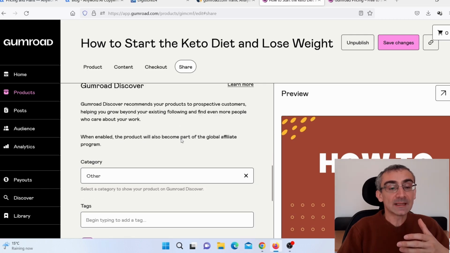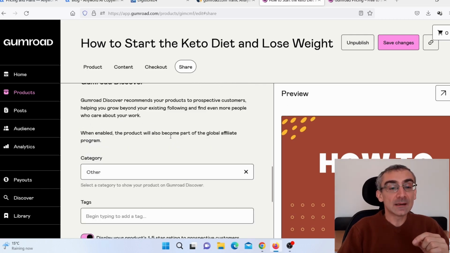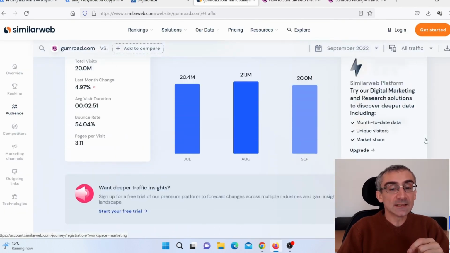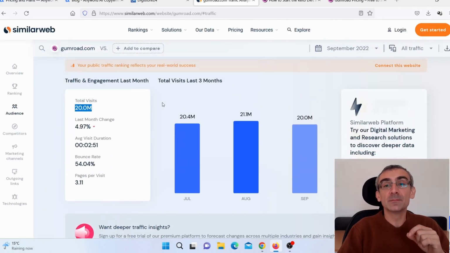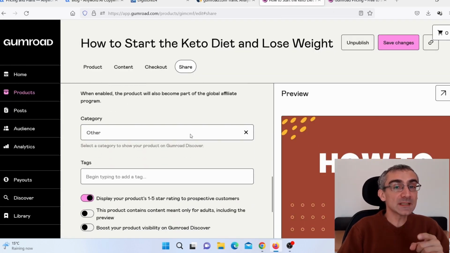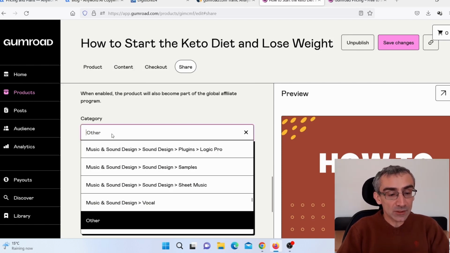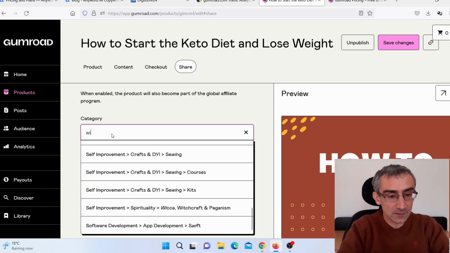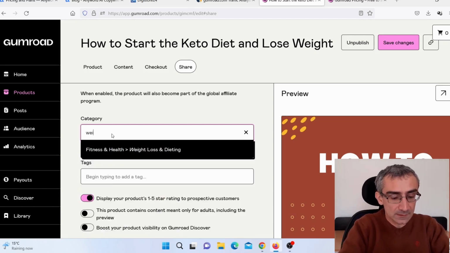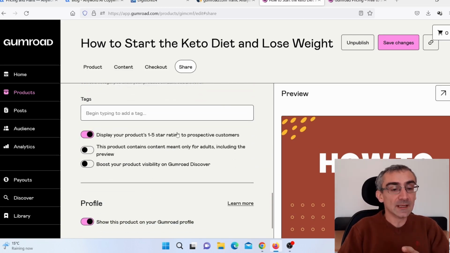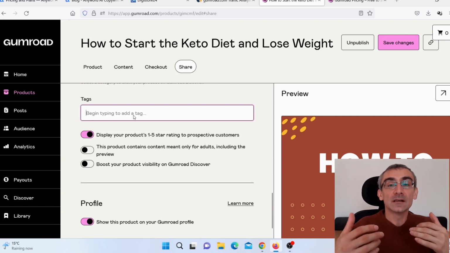Gumroad Discovery, and this is really important. As we saw, this website is getting 20 million visits per month. That is a good number of visits, so we actually wish to exploit this website to promote our ebook. For category, I will choose, for example, weight loss. Let me just see, do they have weight loss? Okay, fitness and health, weight loss. That is my category. And here I need to add tags.